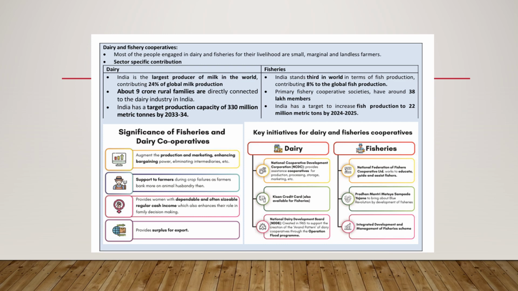Here we have key initiatives for dairy and fisheries. In dairy, we have the National Cooperative Development Corporation, which provides assistance to cooperatives for production, processing, storage, and marketing. We have Kisan Credit Card also available for fisheries. Then we have the National Dairy Development Board, created in 1965 to support the creation of the Anand pattern of dairy cooperative through the Operation Flood program.